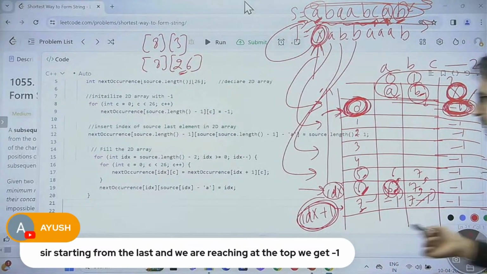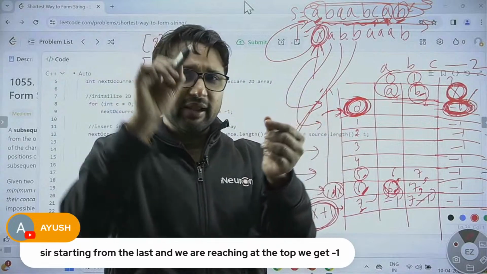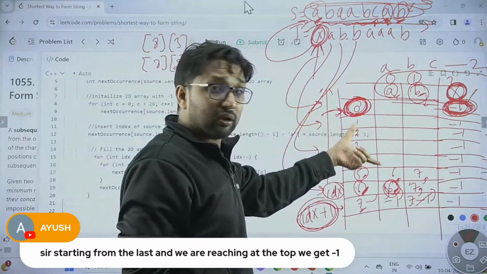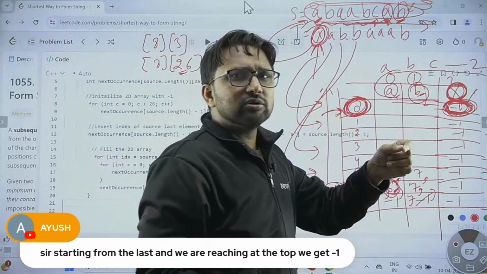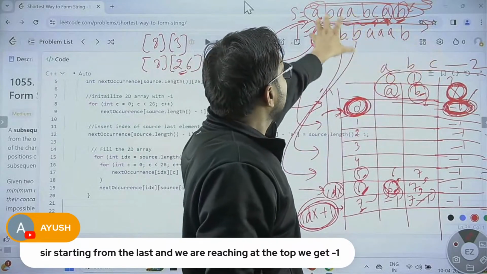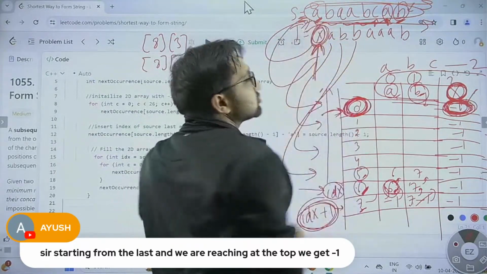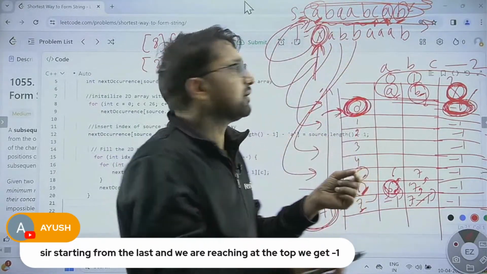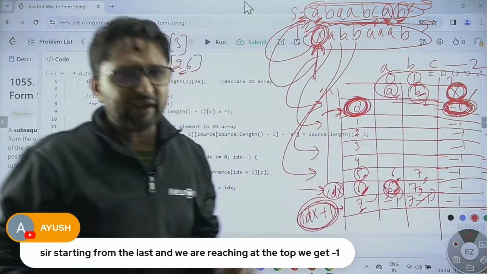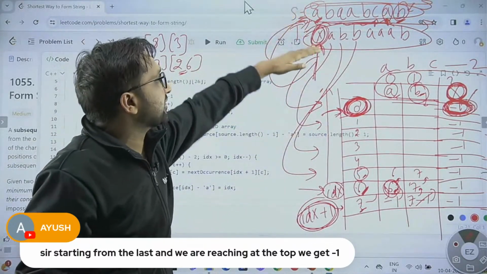So simply we can write one statement for that. If at the 0th index, at that particular character in this table, the value is -1, then return -1. Simple. We check if there is a character over here which is not present here, so simply return -1, to show that we cannot generate this string from this. Okay, so we handled that one case also: if we cannot generate the target string from the source string.